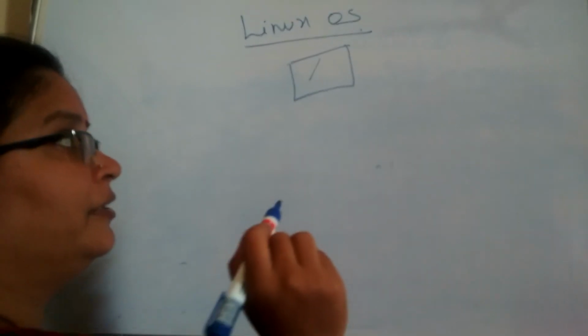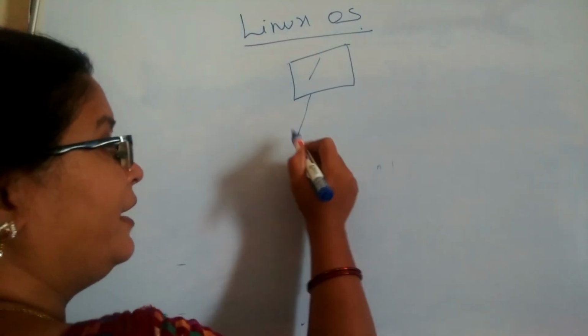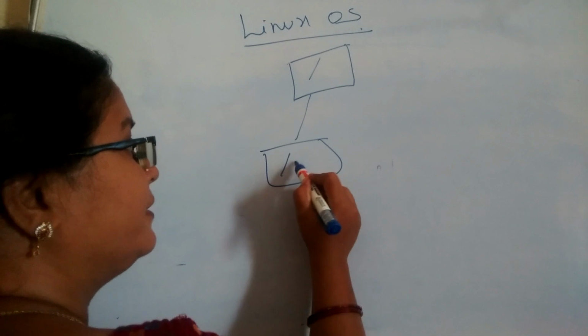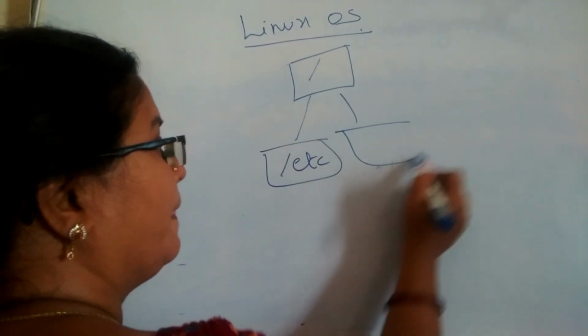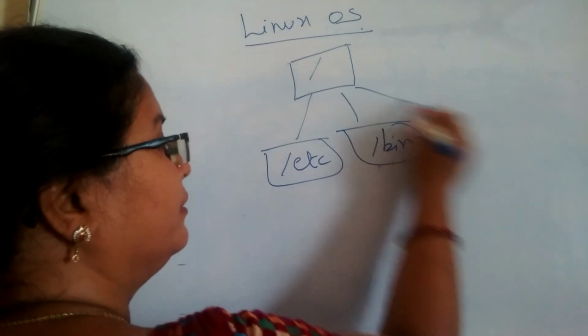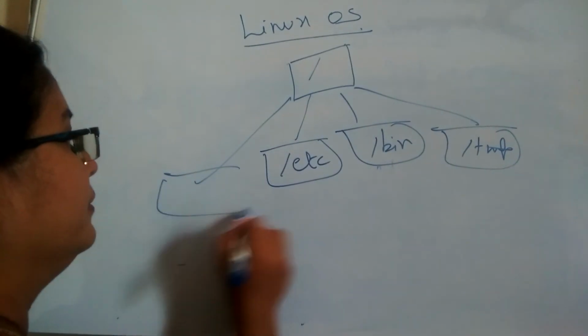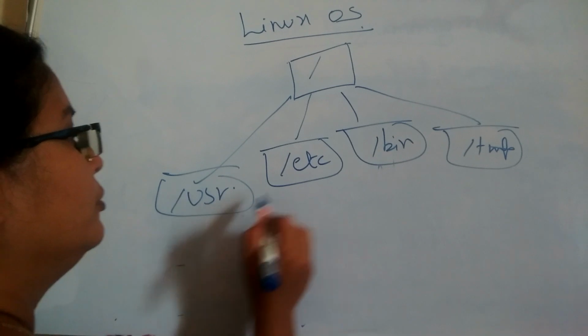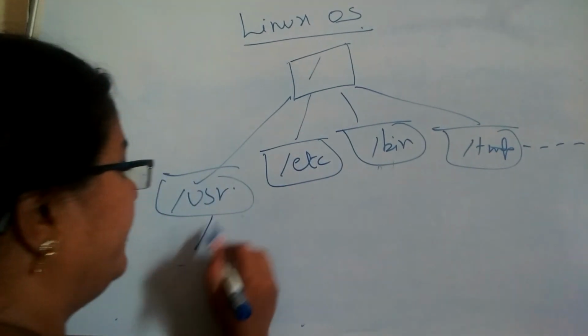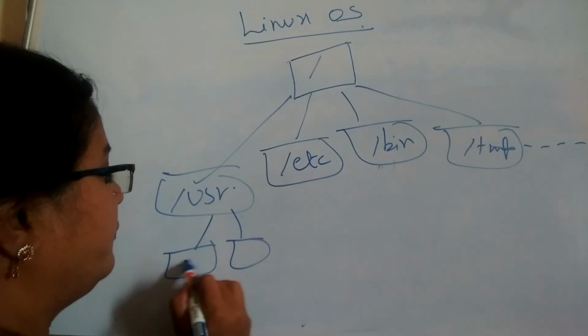It starts with slash and it can have other directories like slash etc, slash bin, slash tmp, slash usr, and so on, and again these subdirectory files will reside here.